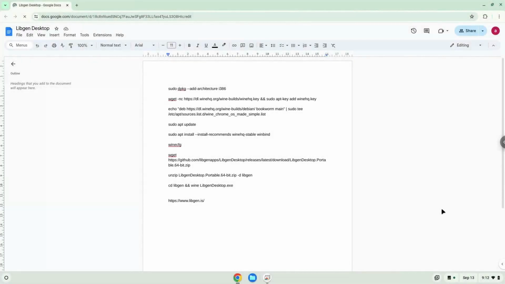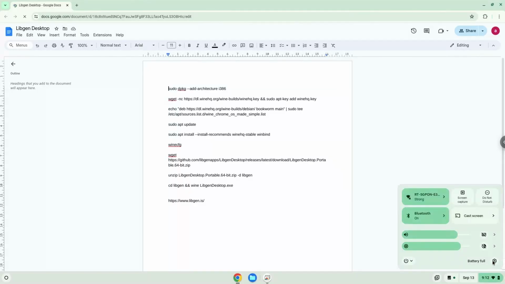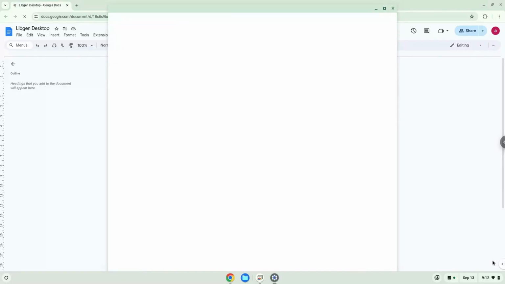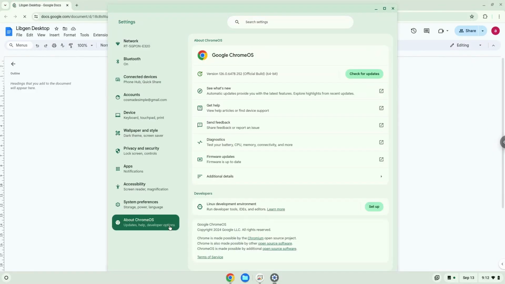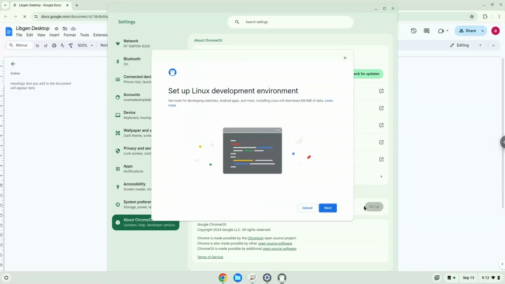Hello. Today we are looking at how to install Libgen Desktop on a Chromebook. Firstly, we will turn on Linux apps. To do this, we will go to our system settings and click on the About Chrome OS section on the left panel. Under the Developers section, choose to set Linux up. Turn on Linux.